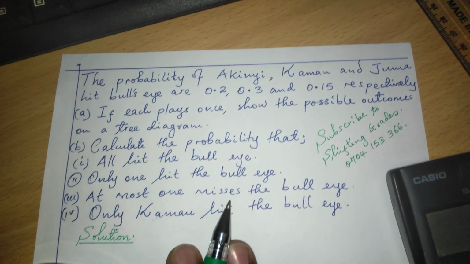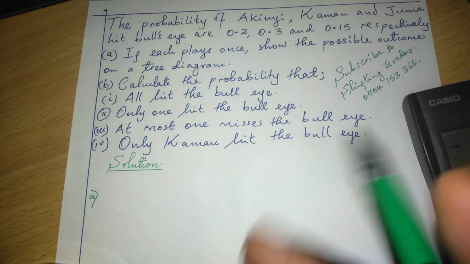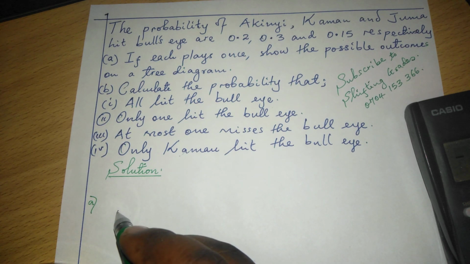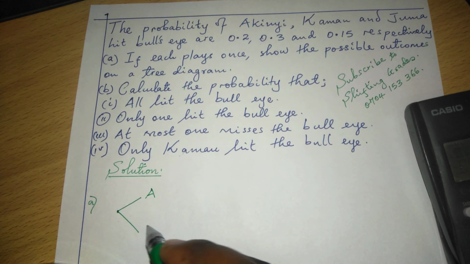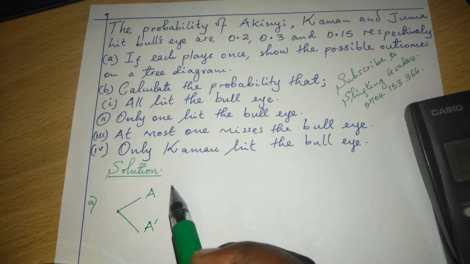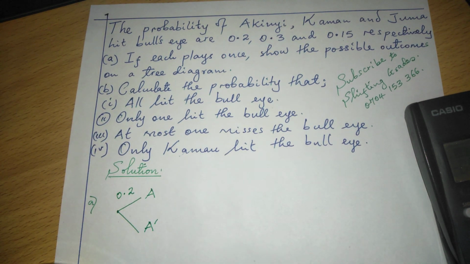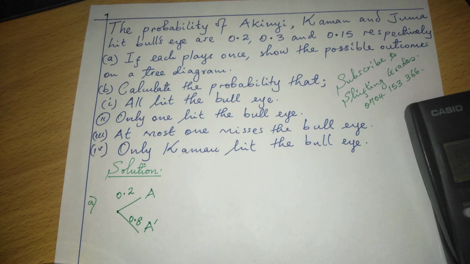Therefore, we're going to come up now with a tree diagram whereby we will first consider, because they are playing independently, Akinyi beginning the game. If we assume Akinyi begins, then Akinyi can only do two things. Akinyi can either hit the bullseye or fail to hit the bullseye. Probability Akinyi hits is 0.2, which means probability of not hitting will be 0.8.